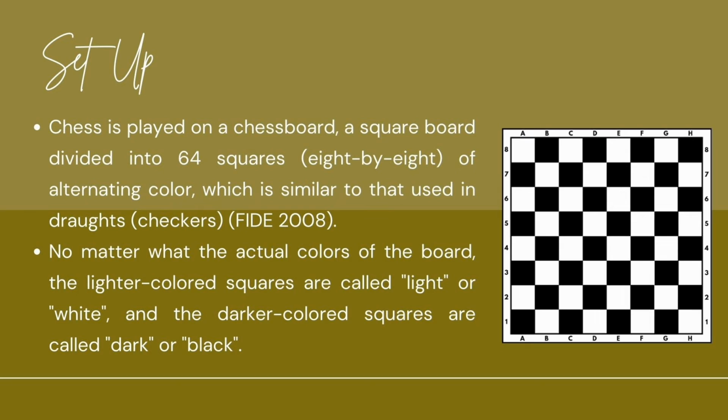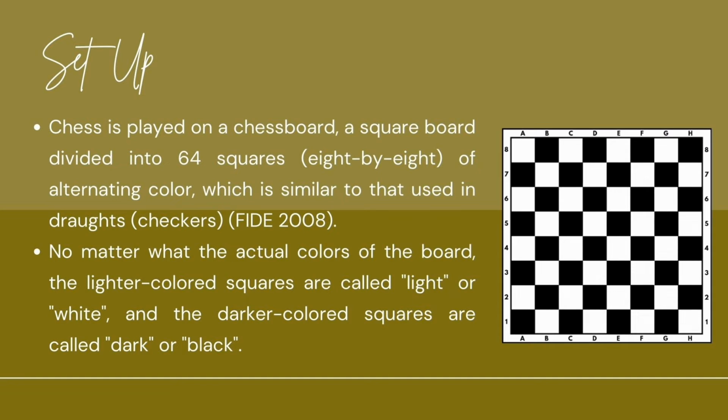So, that's our rules of chess. The setup of chess game. Chess is played on a chessboard, a square board divided into 64 squares, 8 by 8, of alternating color, which is similar to that used in draughts or checkers according to FIDE 2008. So the chessboard has 64 squares, 8 by 8, with alternating colors, white, black, and so on. So the board in chess is just like in the draughts game or checkers.